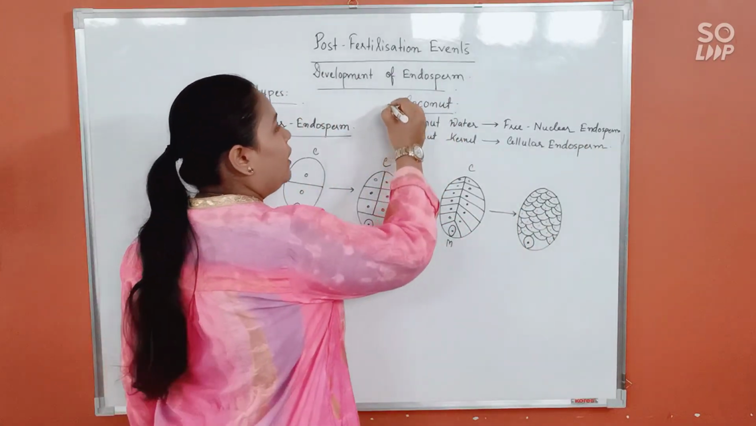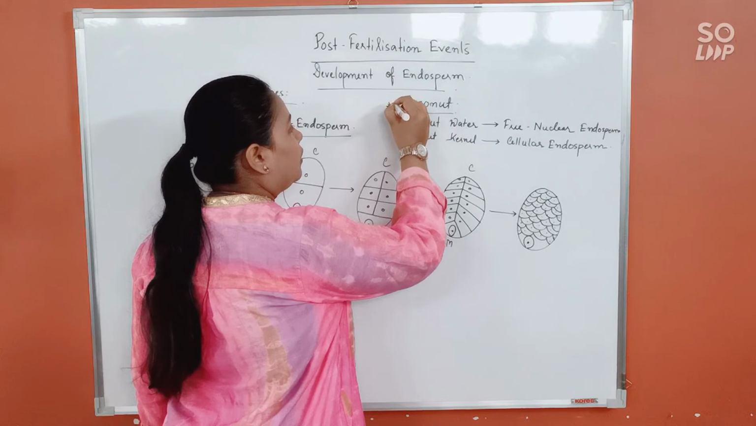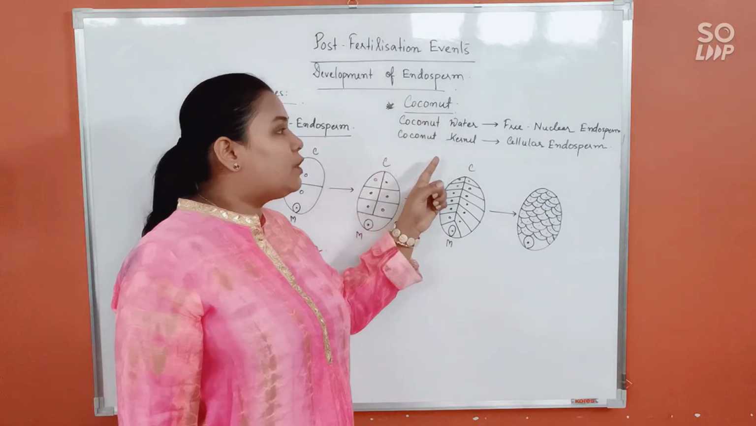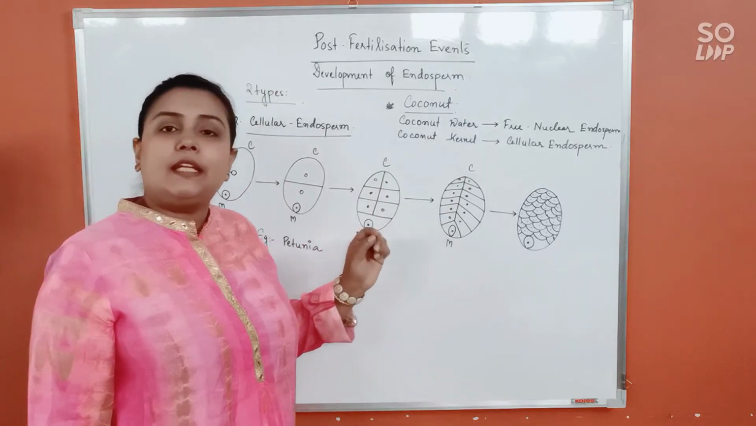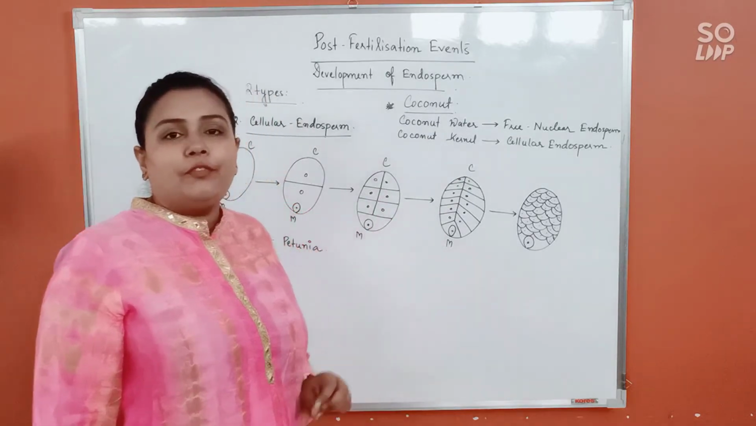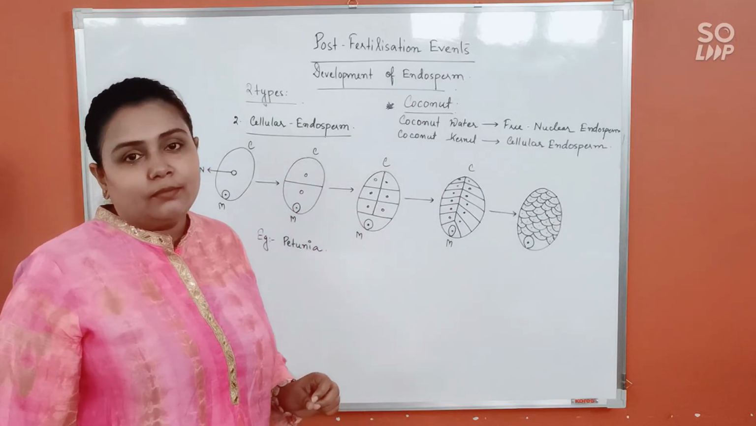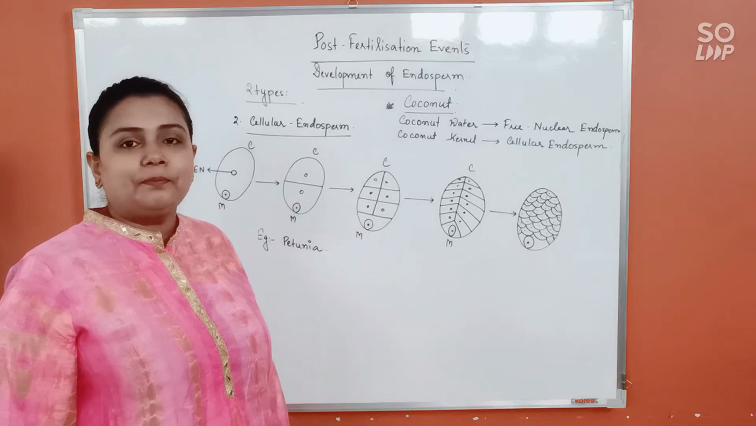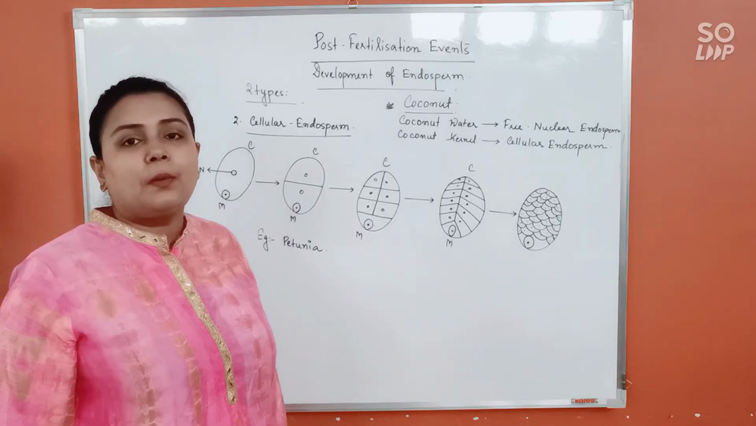This is very important for your exam. Alright, so coconut consists of two types of endosperm. It is in the liquid form or it is also in the solid form. The liquid form is the coconut water and the solid form is the coconut kernel. Alright, so this is all about endosperm development.